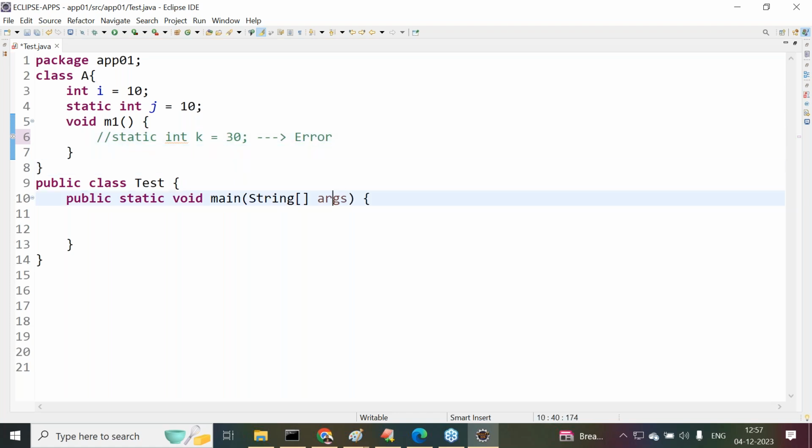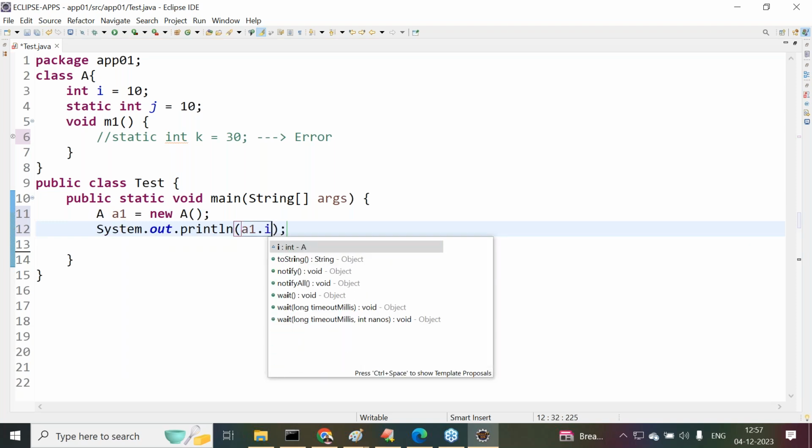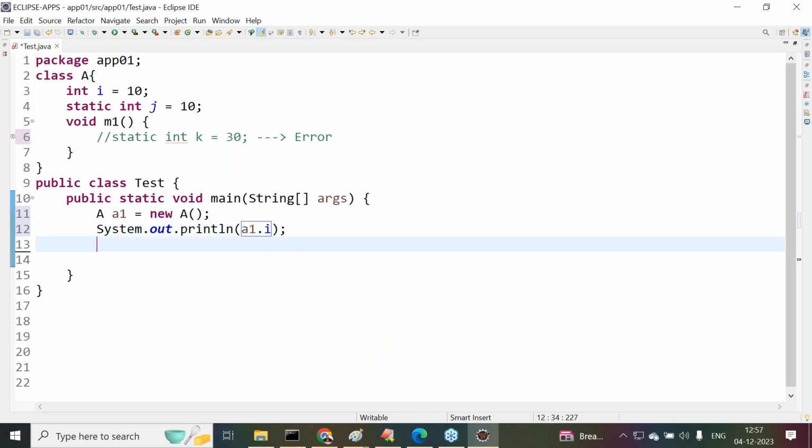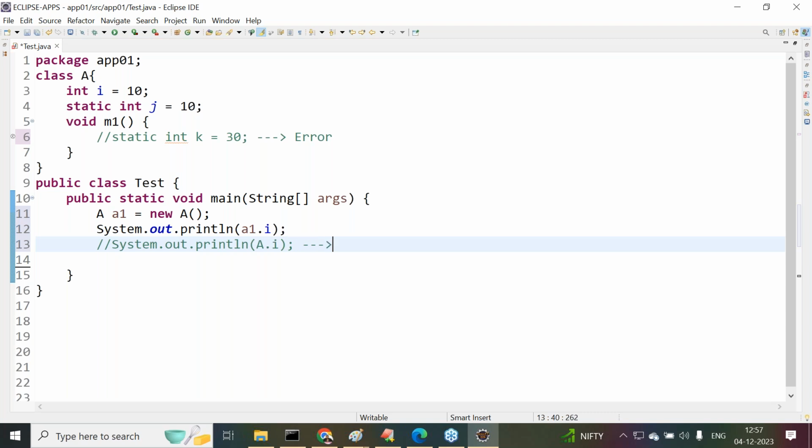Next, I want to access these two variables. A1 is equal to new A. The object we created. Now System.out.println of a1.i, that's okay, fine. Next, System.out.println of class name.i. Is it possible to access an instance variable by using the class name? Not possible here. We get an error. Only static variables are possible to access by using the class name.